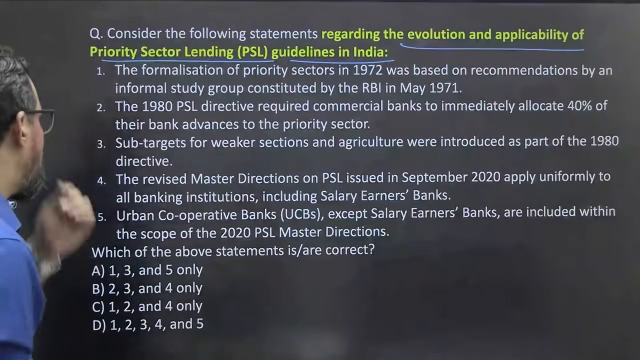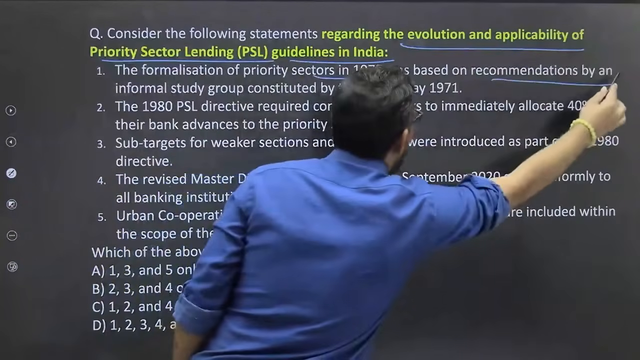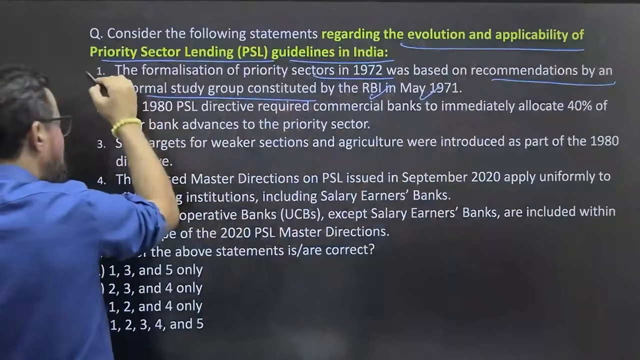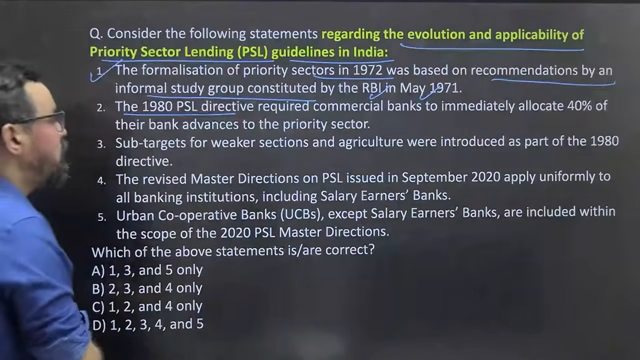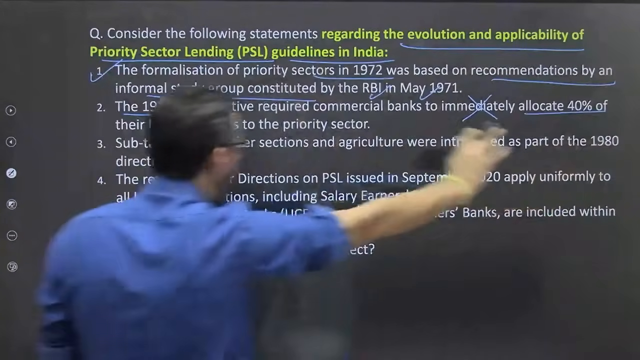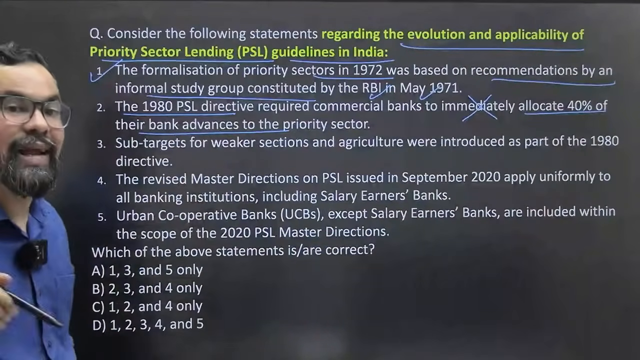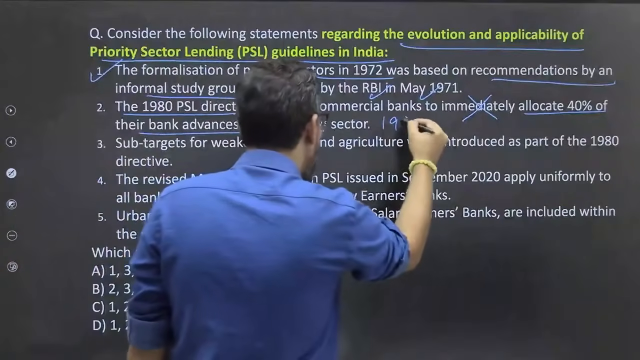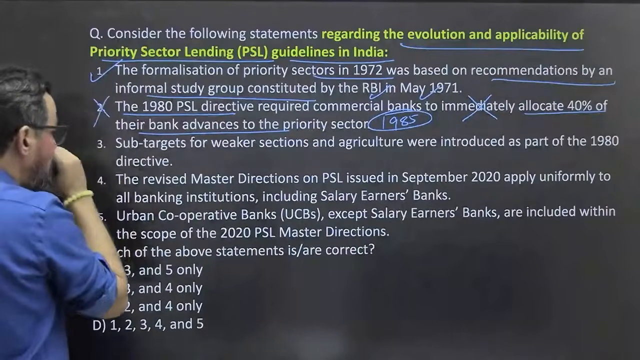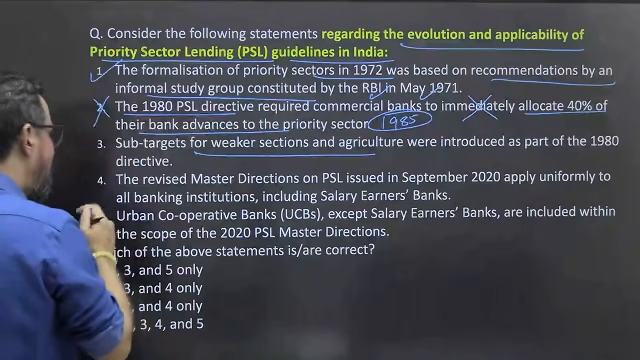So the formalization of priority sector in 1972 was based on the recommendations by an informal study group constituted by RBI in May 1971. The 1980s PSL directive required commercial banks to immediately allocate 40% of this. No, it was in a phased manner first of all, and it became effective from 1985. The 40% guideline applies from 1985 onwards, so let's make this wrong. Sub-targets for weaker sections in agriculture were introduced in the 1980 directives. This is right.